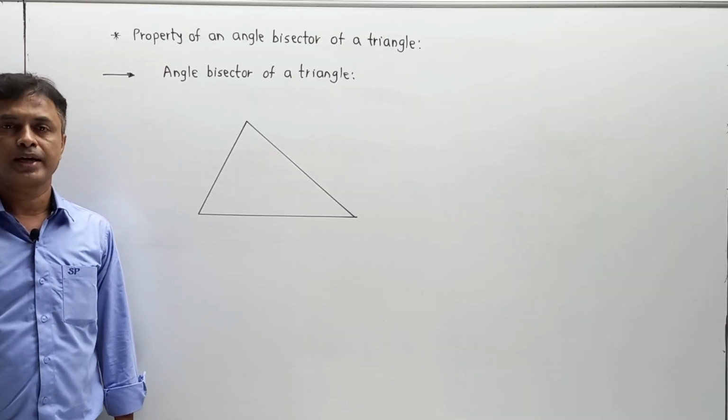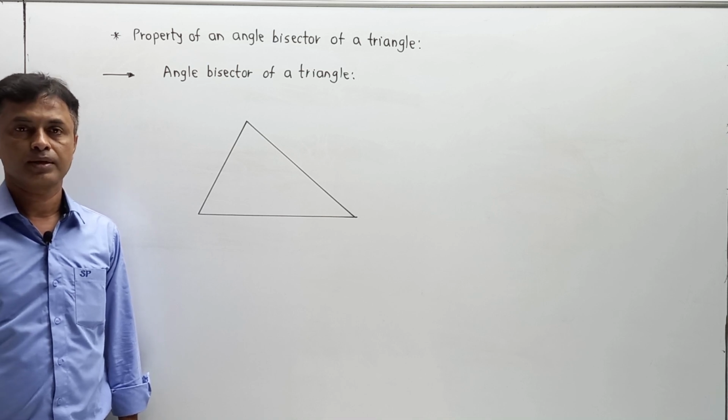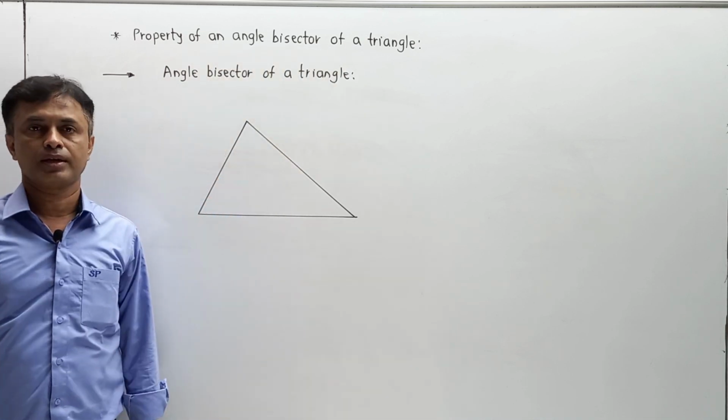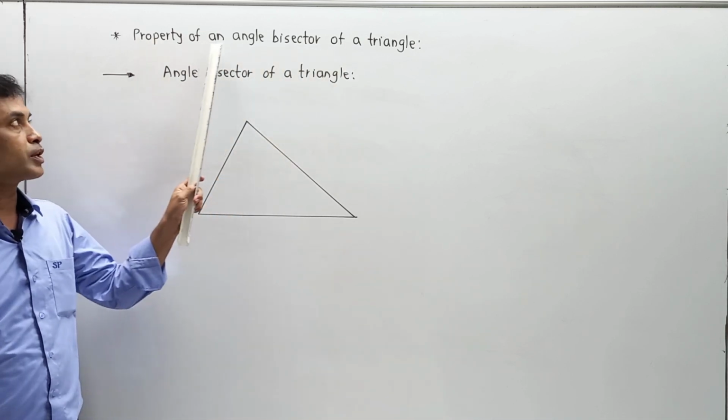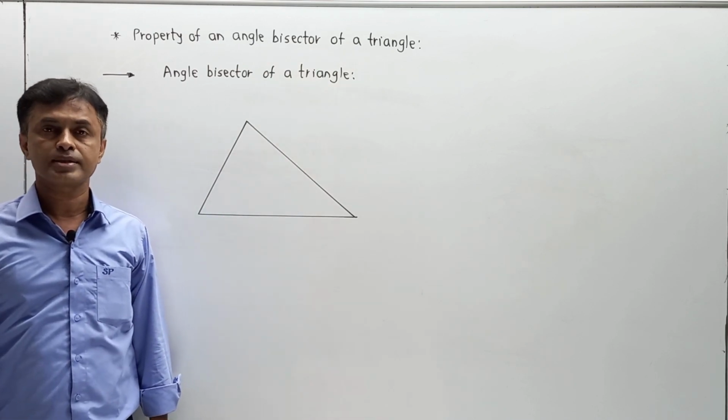Now student, please pay attention. We have to understand one property in the next part, and that is nothing but the property of an angle bisector of a triangle. We have to understand a property of an angle bisector of a triangle. But first of all, simply understand the content.